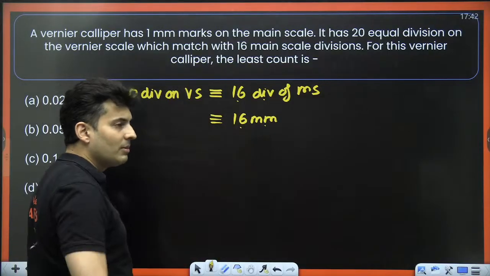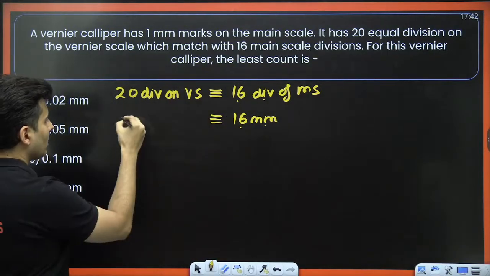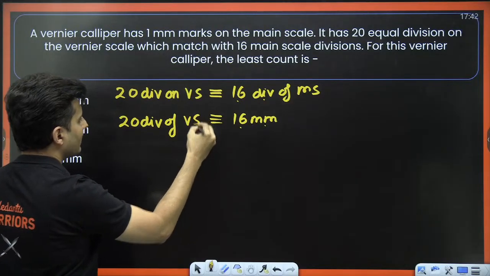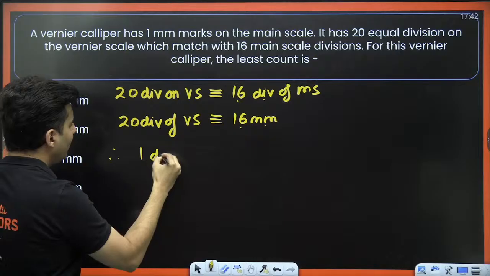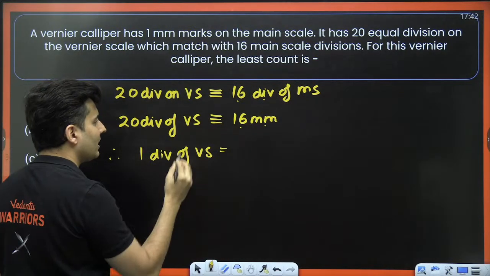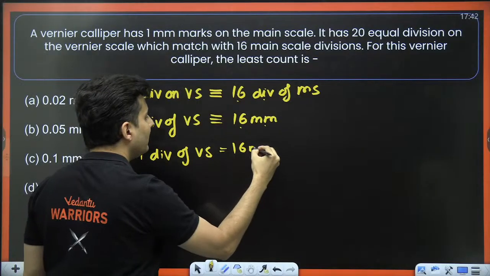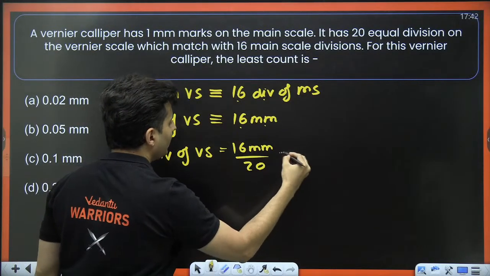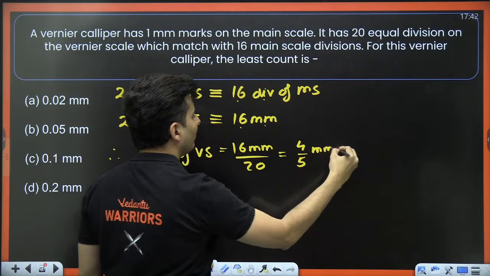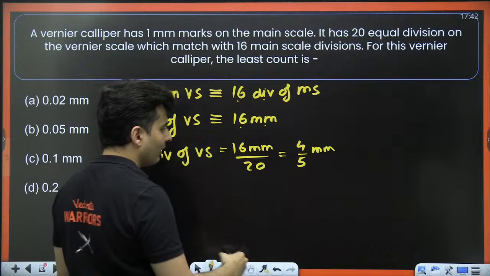So 16 divisions will be 16 millimeters. Now this is for 20 divisions of your vernier scale. So 1 division will be 16 millimeters divided by 20. 16 by 4 is 4, 20 by 4 is 5, so 4 by 5 of a millimeter. That is 1 division of vernier scale.